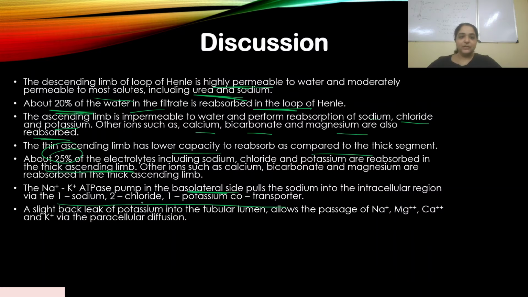A slight back leak of potassium into the tubular lumen allows the passage of sodium, magnesium, calcium and potassium via paracellular diffusion. So some potassium is going back into the lumen of the tubule, and that allows the paracellular diffusion between the cells, where calcium and magnesium also get reabsorbed.